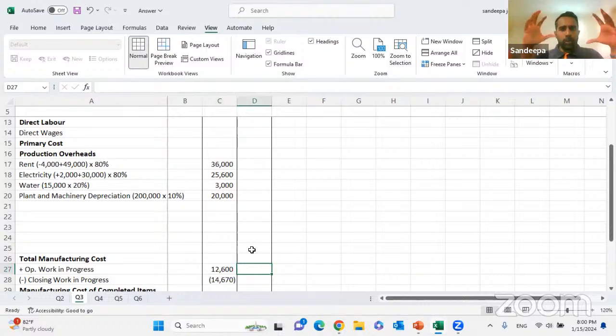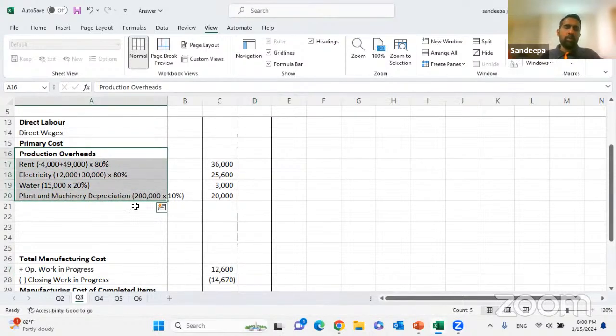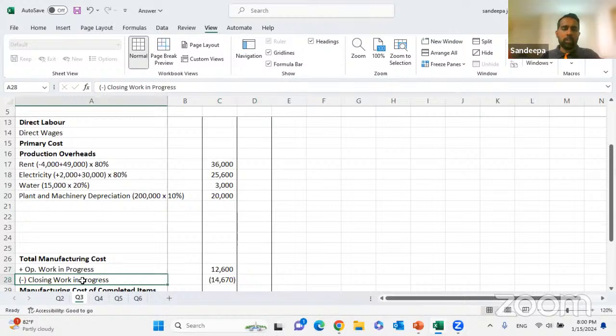In the manufacturing account, we classify the cost as direct cost and overhead. Direct costs are the expenses directly connected with the output of the product. Direct material and direct labor costs vary with the output. Cost items not directly connected are the overheads. Why do we deduct closing stock? Closing stock are incomplete items that will be completed next year, so we deduct them from the current year manufacturing cost.